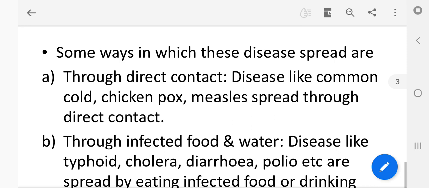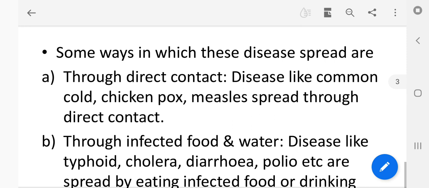First, through direct contact. How? Many diseases like common cold, chickenpox, measles and scarlet fever spread through direct contact. If you touch a person who has this kind of disease, you will directly get that disease. Or if you use their clothing or other articles used by such a sick person, there are chances of getting the disease.